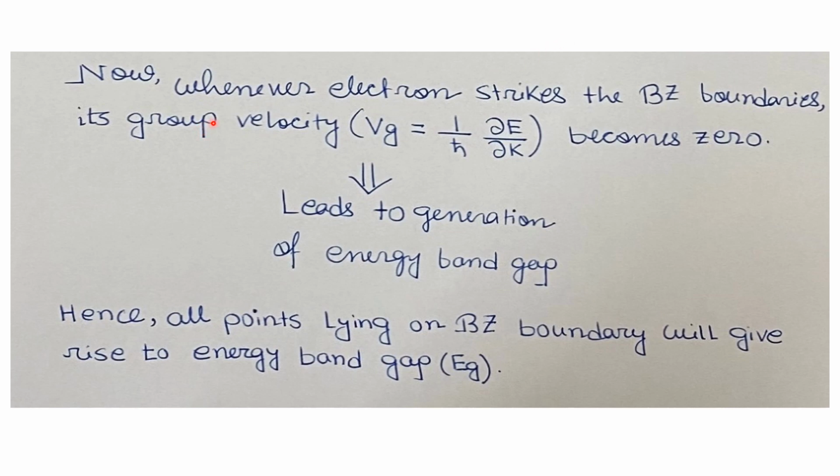Now whenever an electron strikes the Brillouin zone boundaries, its group velocity, which is given by Vg equals to 1 by h cut del E del k, where E is the energy and k is the wave vector, becomes 0 at the Brillouin zone boundaries. What does it mean? It leads to the generation of an energy band gap at the Brillouin zone boundaries. Hence, all points lying on Brillouin zone boundaries will give rise to an energy band gap in the crystal structure.